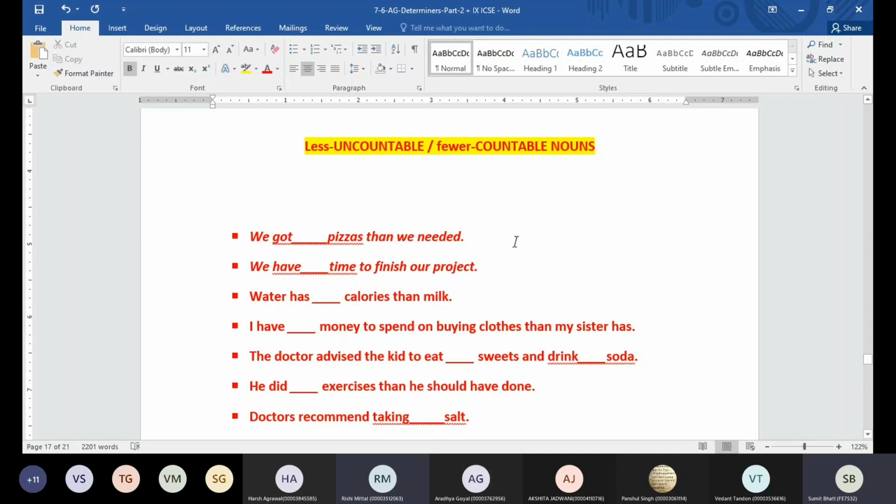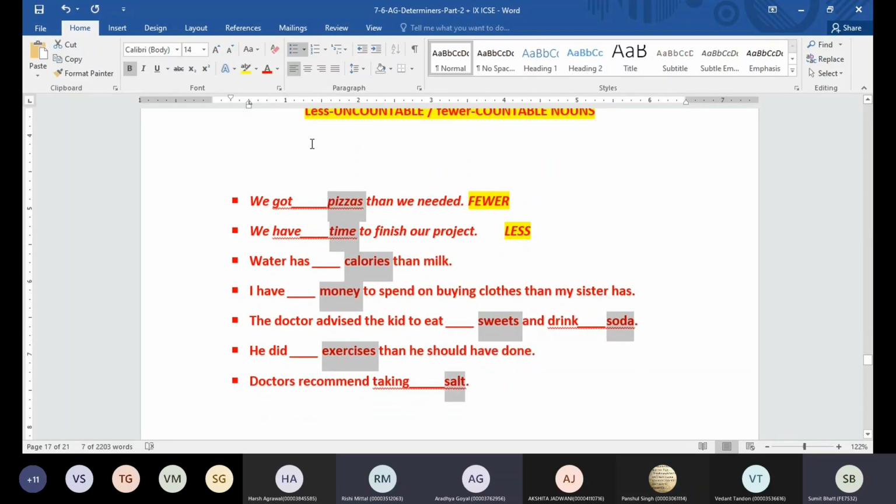For example, we got dash pizzas than we needed. Fewer is going to be correct. Now we have got dash time to finish our project. Less time. Water has dash calories than milk. Sir, calories are countable. So what is going to be here? Fewer.